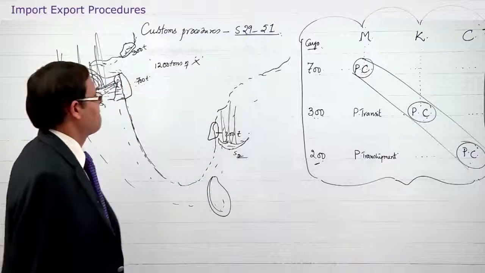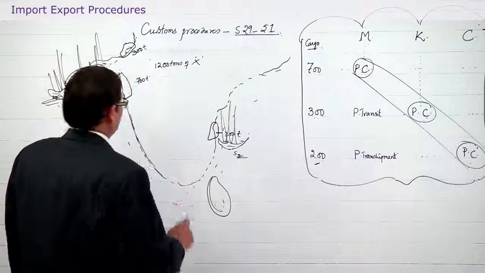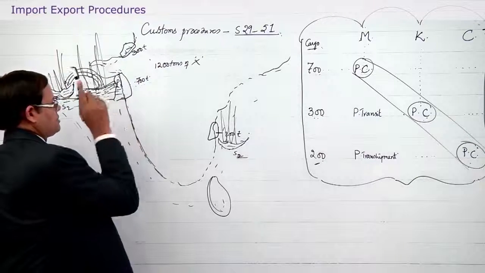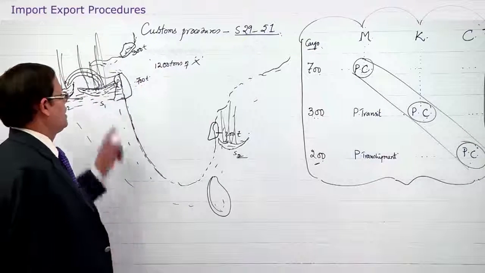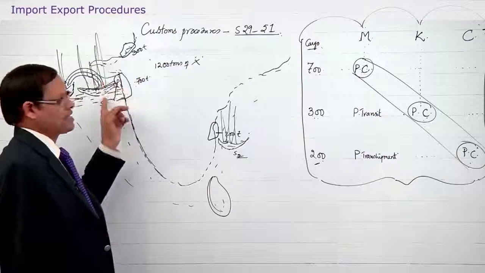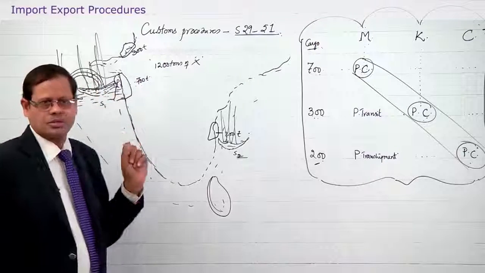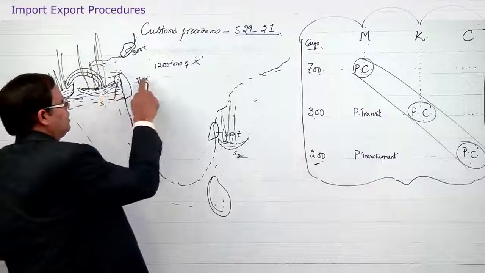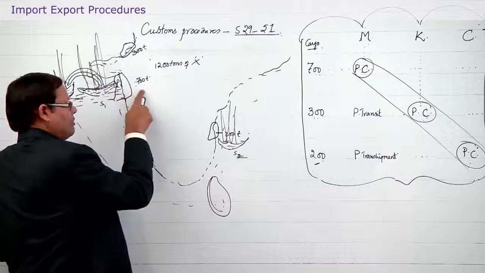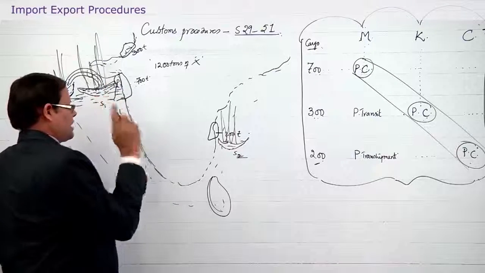Point number 2, no duty is payable on transit goods at the port of transit, which means here in this particular case 300 are transit goods, because the goods are still lying in the ship only, they are not brought out. So, no duty is payable on 300 tons at Mumbai, because they are only transit goods, just like a guest.